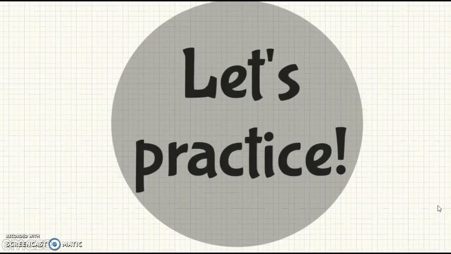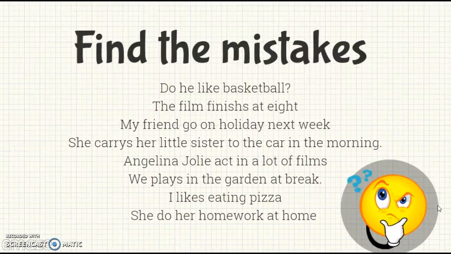Then let's now try to do a bit of practice. Our practice will be based on the identification of the mistakes that could be in these sentences. Therefore, let each one of you try to find the mistakes in each one of the given sentences. Please stop the video and start working on your notebooks.